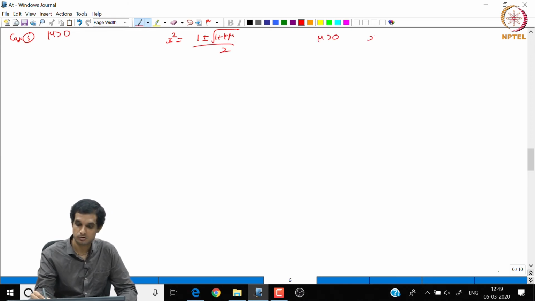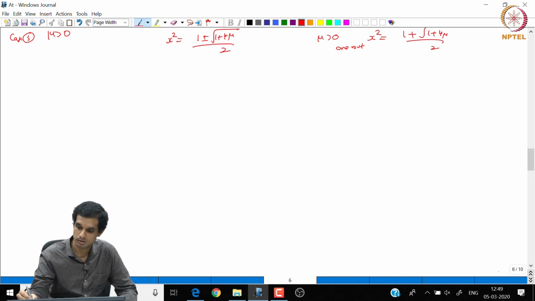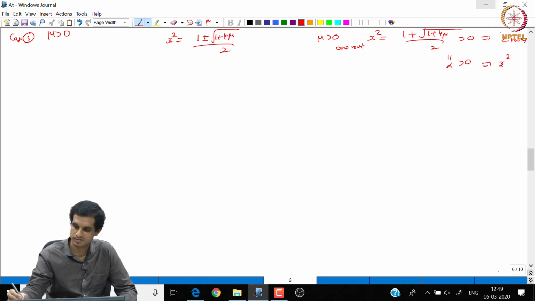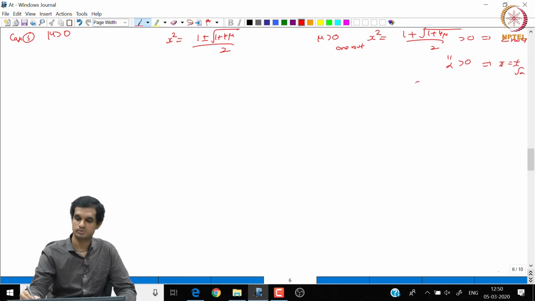When mu is positive, 1 plus root of 1 plus 4 mu by 2 is positive, no doubt about it. So, let us say we call this alpha, which is positive, we will get 2 roots, x is plus or minus root alpha.